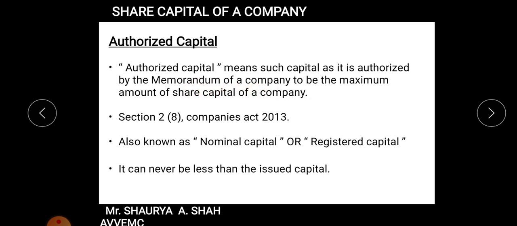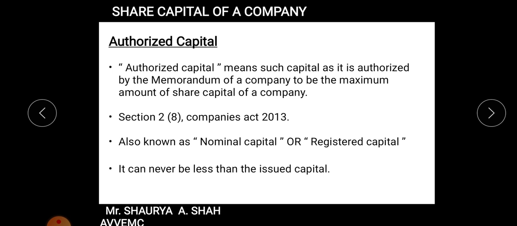Now all of you must be aware regarding the memorandum of association. It is the main charter of the company, students, where there are various clauses. Maybe related to name clause, maybe office clause, maybe capital clause, maybe registered office clause. So the capital clause which is included in the MOA shows the maximum capital which a company can issue, and that is known as your authorized capital. Many a times in your balance sheet you must have studied one line, that authorized capital is 10 lakh shares of 10 rupees each, that equals 1 crore. So that is the maximum capital. It never forms part of your balance sheet, it is just information.